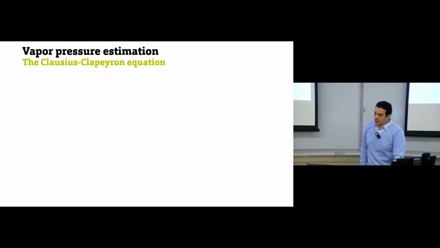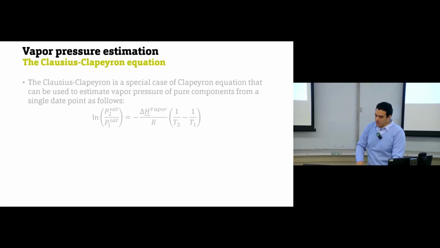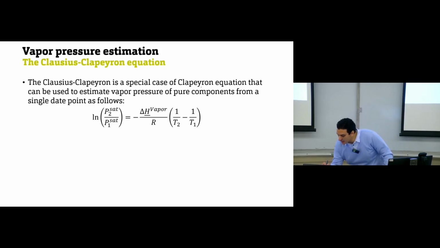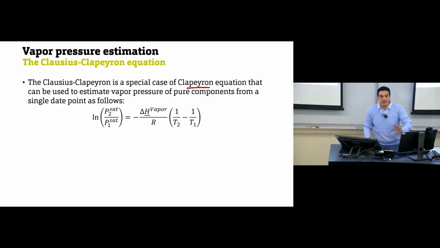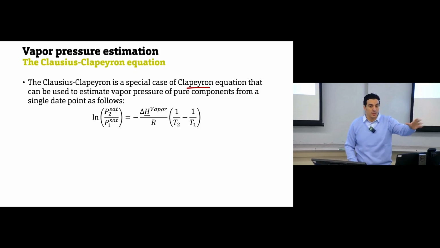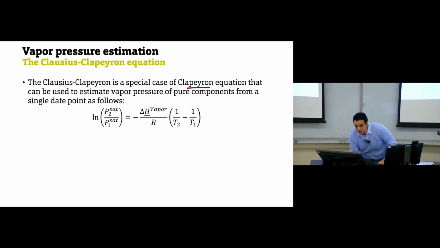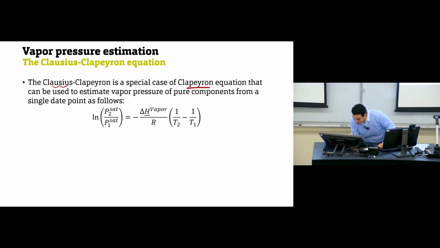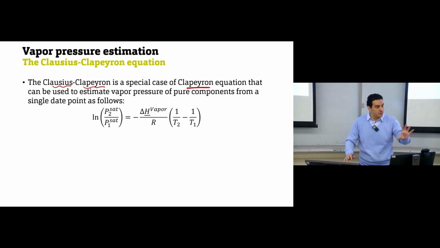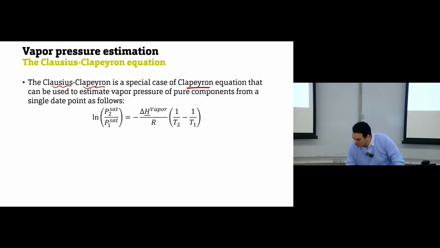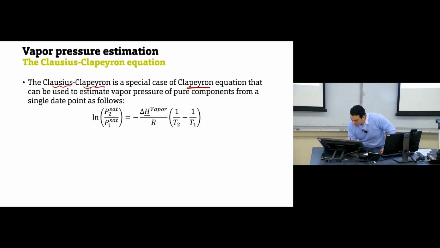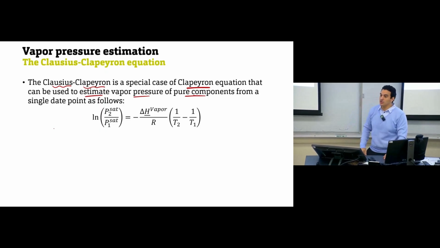The first one, the Clausius-Clapeyron equation, was a special case of the Clapeyron equation. So we have an equation called the Clapeyron equation, and it was developed by Clausius, which is why it is named after both of their names, Clausius and Clapeyron. There is a long derivation in the textbook, but let's focus on the final form of the equation. The final form tells you that if you need to estimate the vapor pressure of a pure substance, you can use this equation directly.